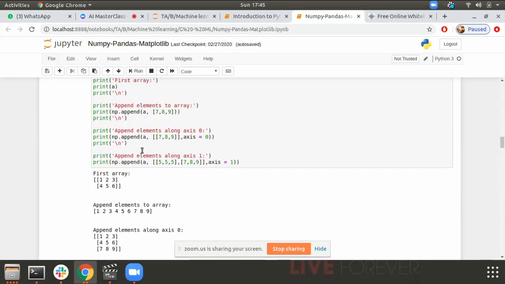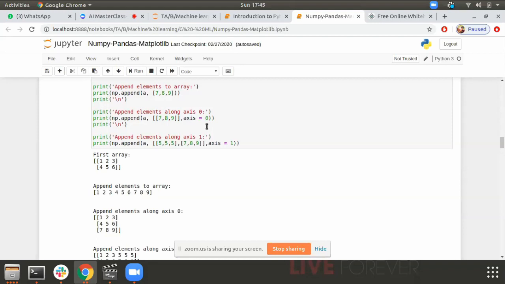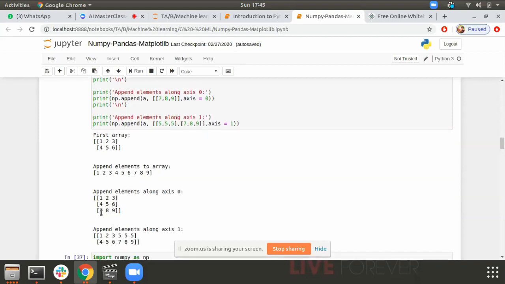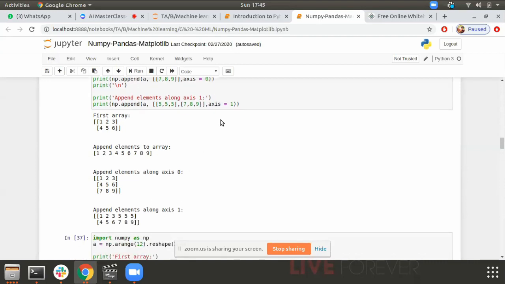In the second append we have axis 0, so it appends as a row. As you can see, 7, 8, 9 is appended as a row. With axis 1, we append these elements as columns. It is like horizontal stacking.